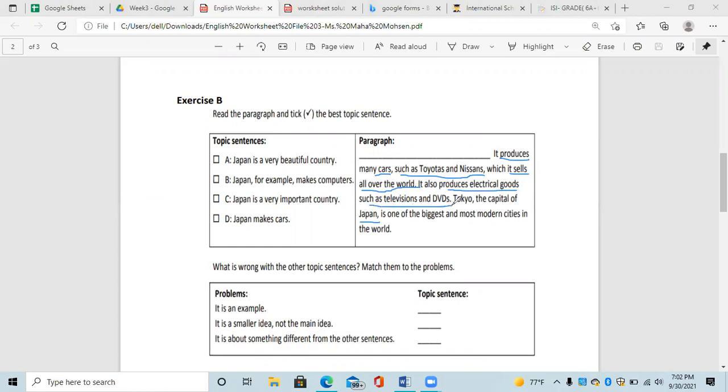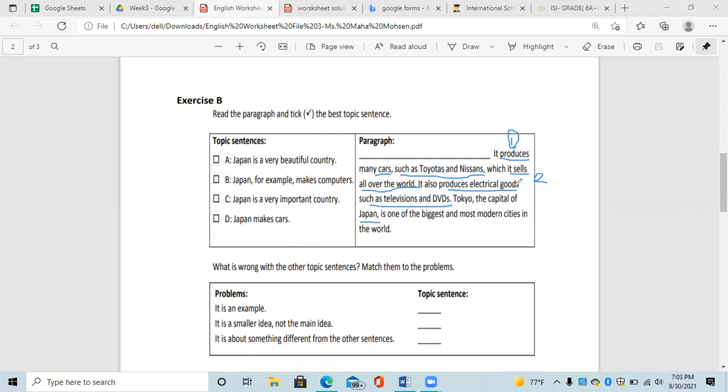So you remember we said that in the supporting details, we write the details. So this is detail number 1. It produces cars. And here we gave an example, such as Toyotas and Nissans. And here is supporting detail number 2.